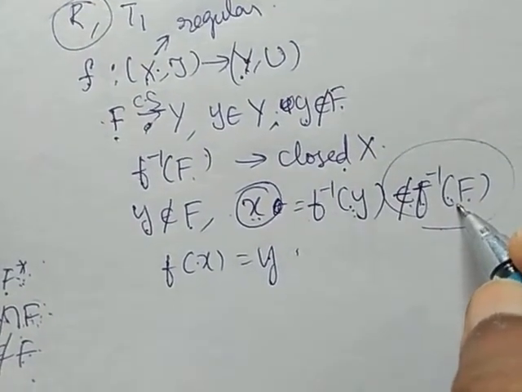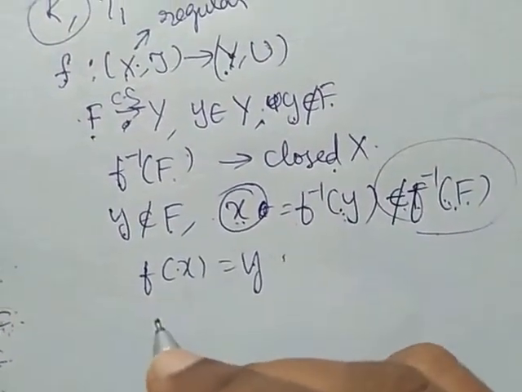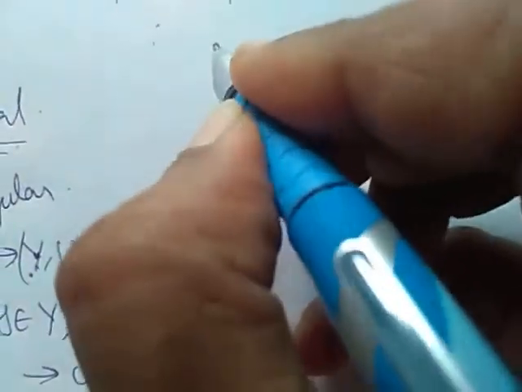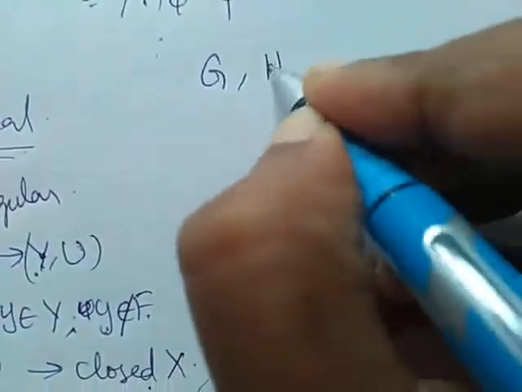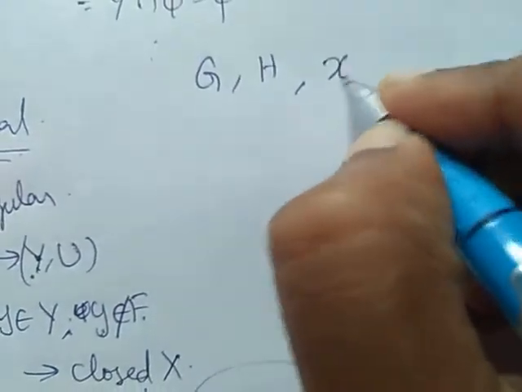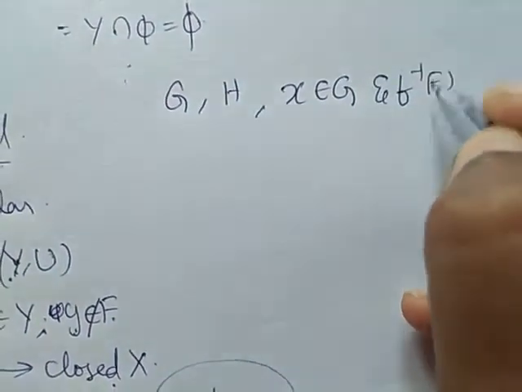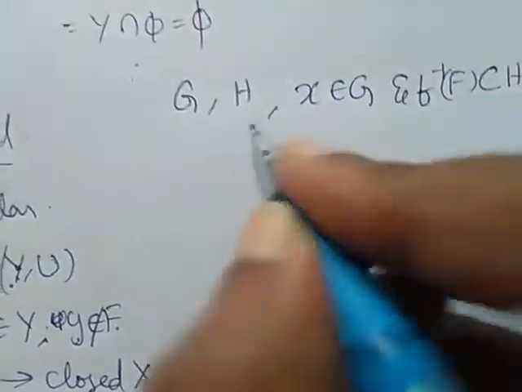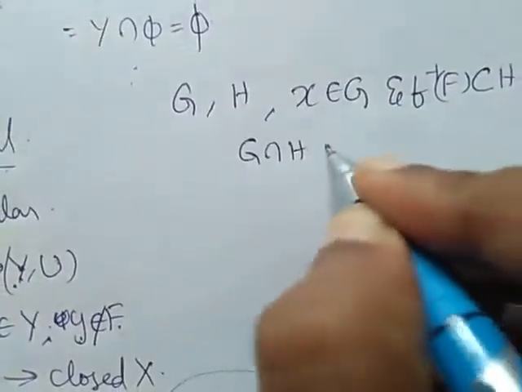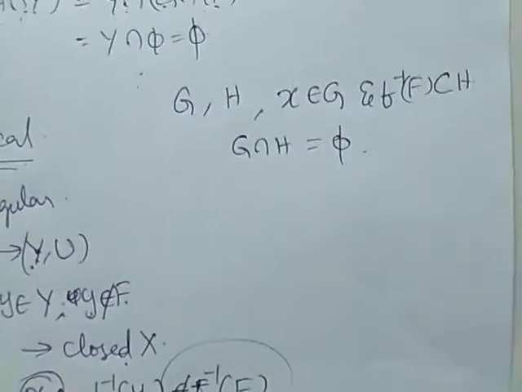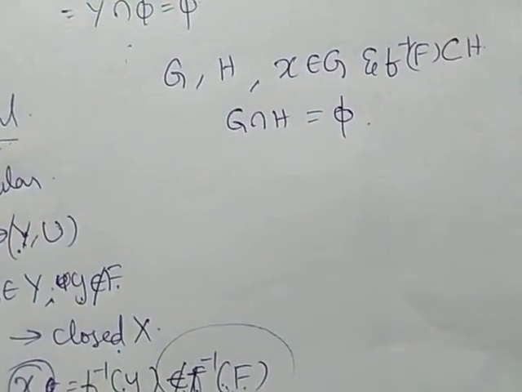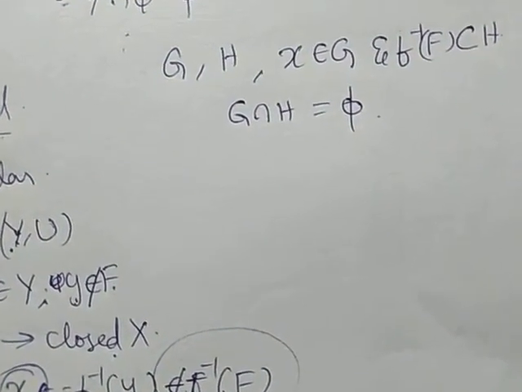There exist two open sets G and H such that x belongs to G and f inverse of F is subset of H, and G intersection H should be null because x is regular space.